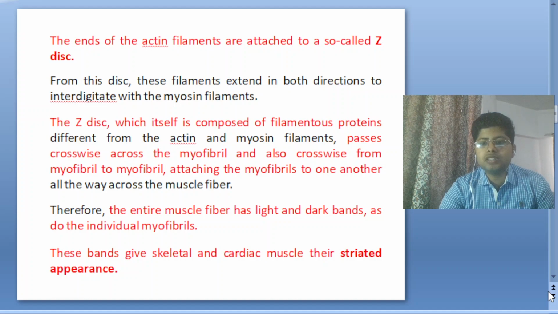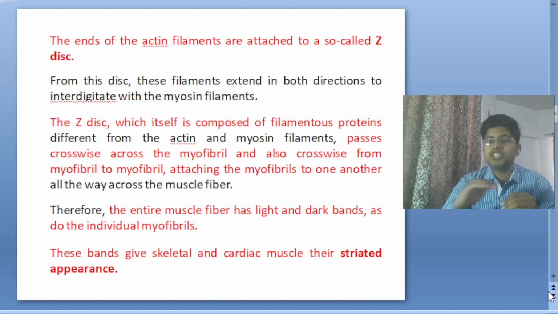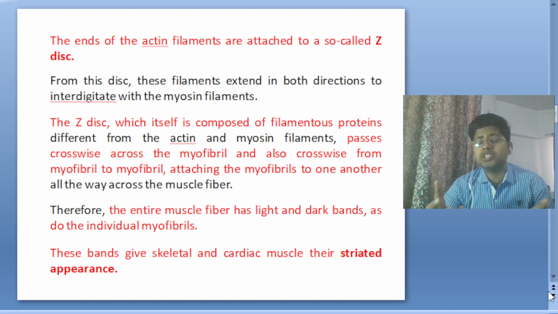Therefore, the entire muscle fiber has light and dark bands, as do the individual myofibrils. Due to the arrangement of actin and myosin, the dark and light bands show striation in the muscles, which is why they are also known as striated muscles.